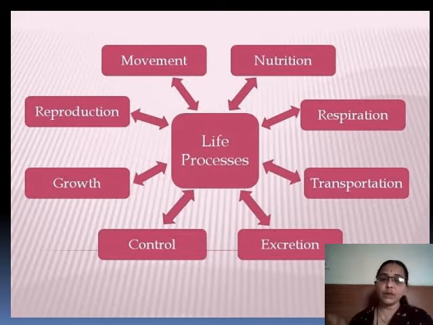Whatever you have consumed has to be transported to all the cells of your body, as well as excretion, control, that means your brain, and reproduction, as well as your movements, and side by side your growth, the development and the growth. Once the growth stops, the development of your organs goes on lifelong.